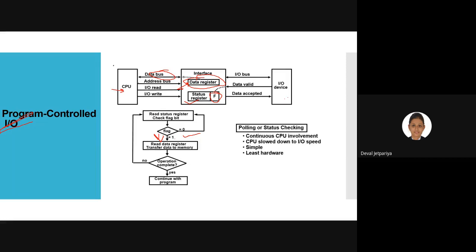So here we have the data bus, then the address which the CPU wants to store into the interface, and after that the IO read line and IO write line.